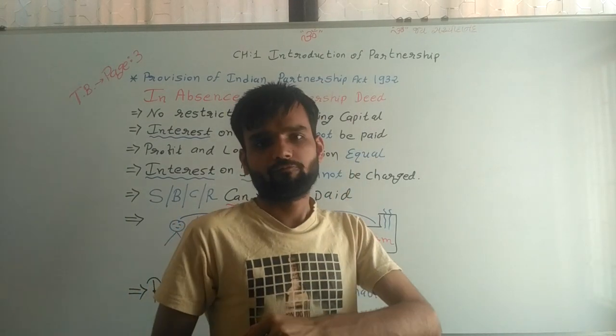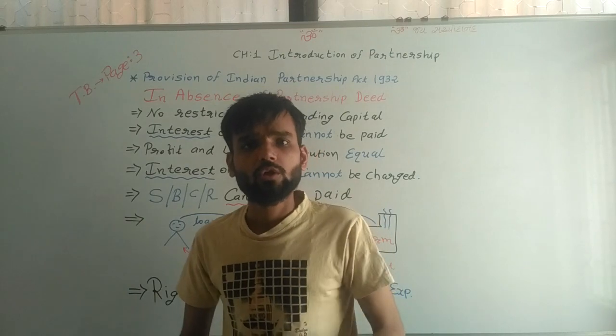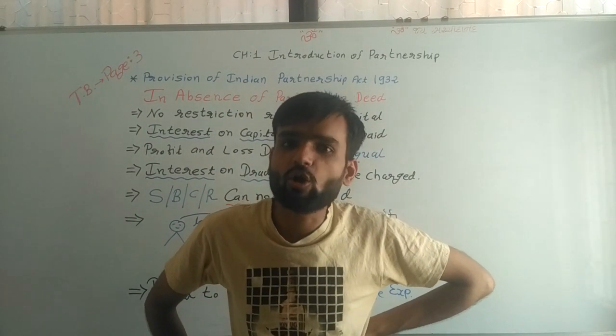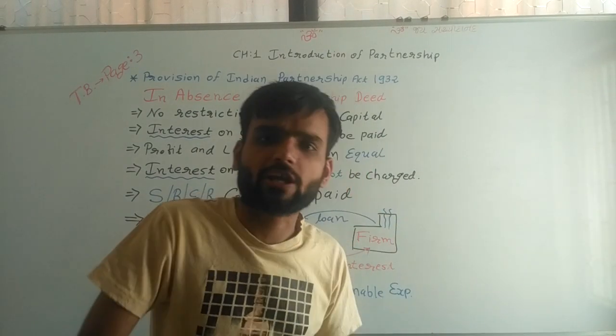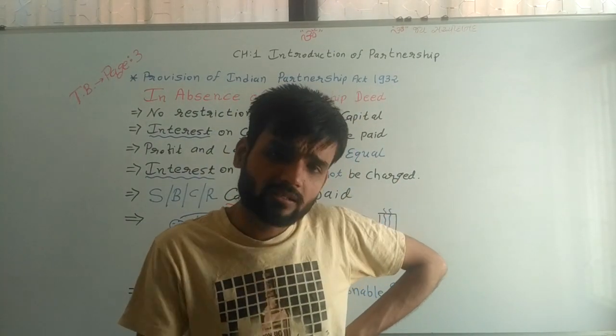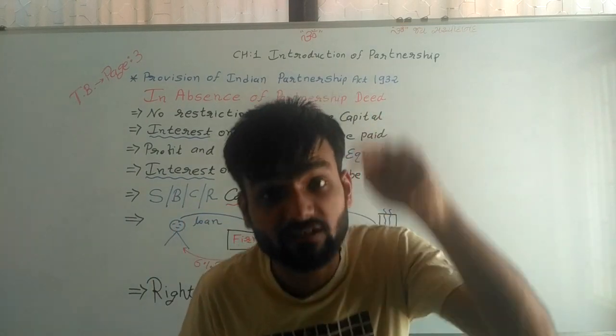But what if we do not decide in the contract, or we do not make a written contract, and only an oral contract exists, and we have no proof of what we decided at that time?